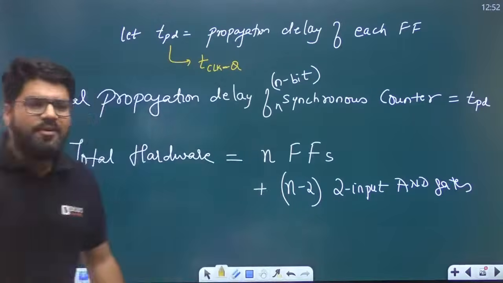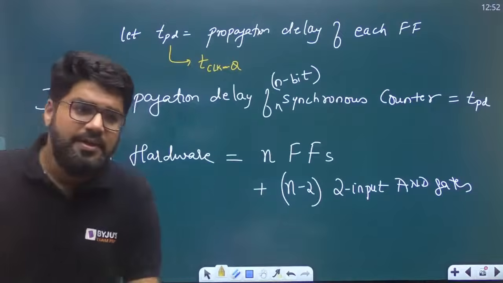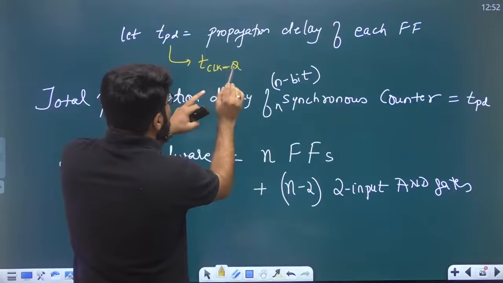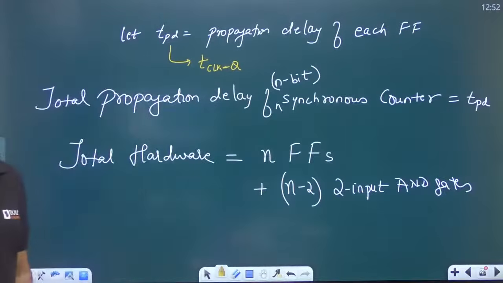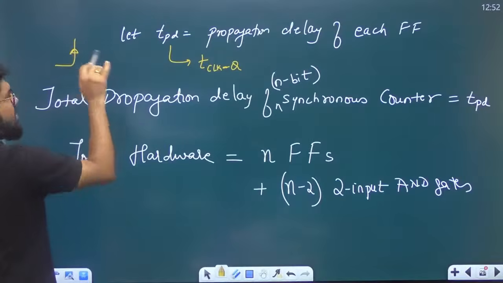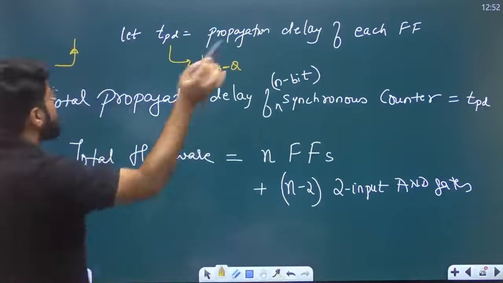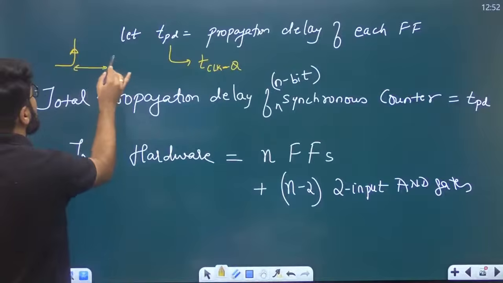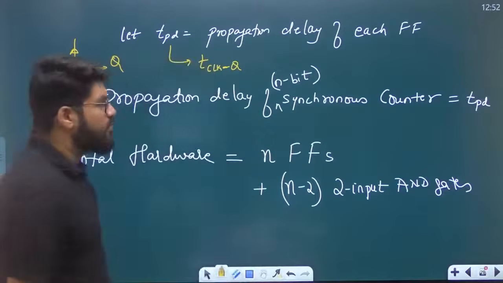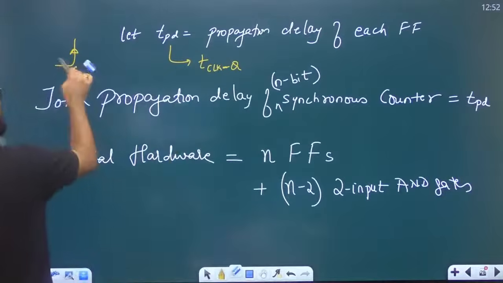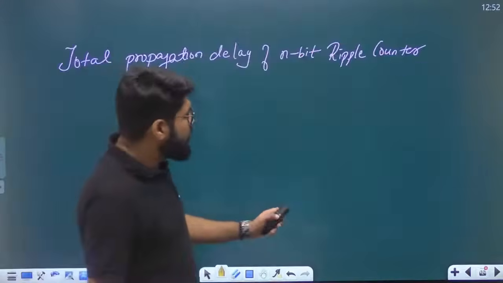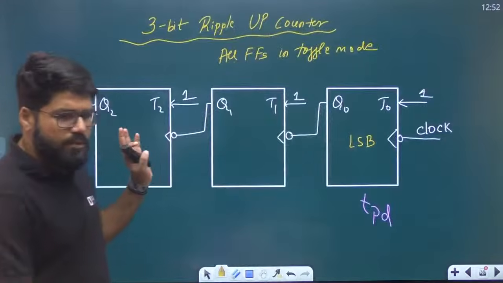What is the meaning of propagation delay of a flip-flop? The time between the arrival of the clock edge and the output. This is the clock edge coming. After the clock edge comes, the flip-flop is active. After the flip-flop is active, after how much time does the output come? That is known as the delay of the flip-flop. So TPD here is T clock to Q. Once again, I will assume every flip-flop has the same TPD.